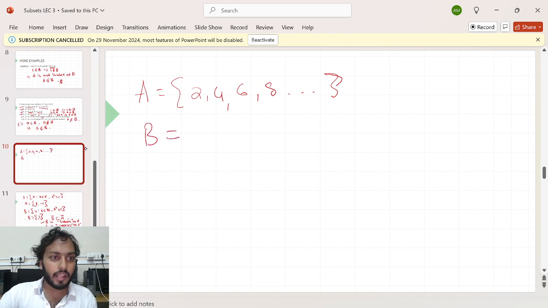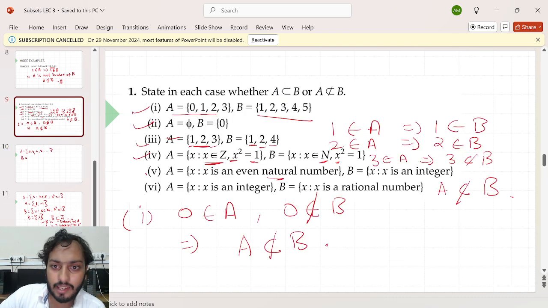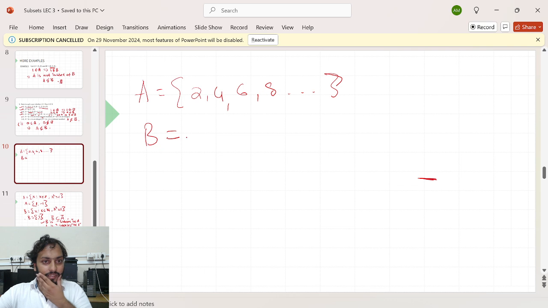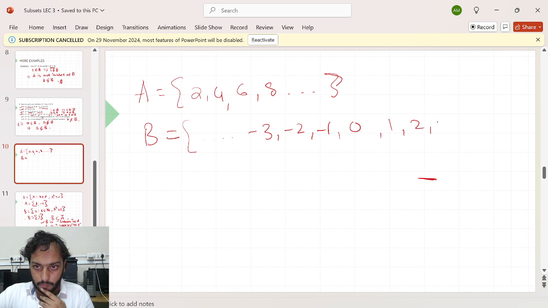Now, what is my set B? The set B is the collection of integers. What are integers? A very big set. I can say all negative numbers, including 0, and all positive numbers.